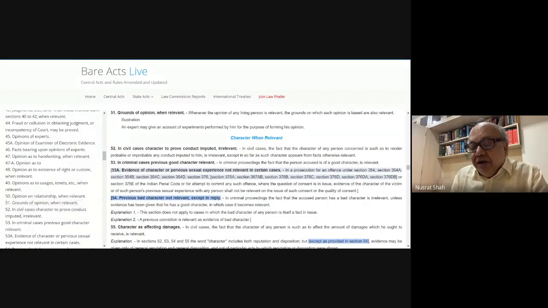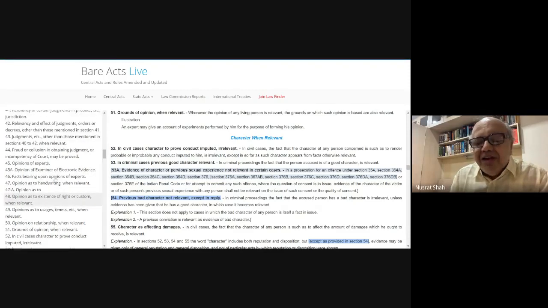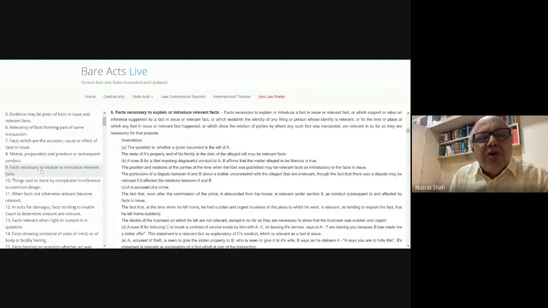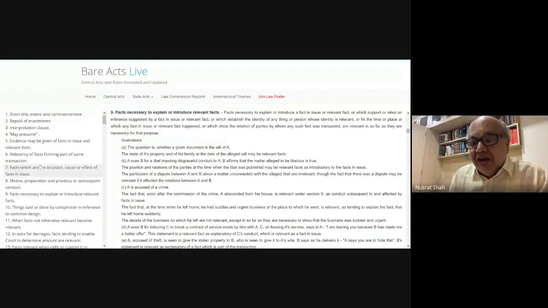A is tried for riot and is proved to have marched at the head of the mob. Whether the cries of the mob are relevant, and under what provisions of law. In the instant case, if the mob was silent during the march, what difference will it make? Now, this section we have gone through. Does anybody remember it now? You remember it? Section 9. You can use Section 9 for this also. Also Section 6, as res gestae.